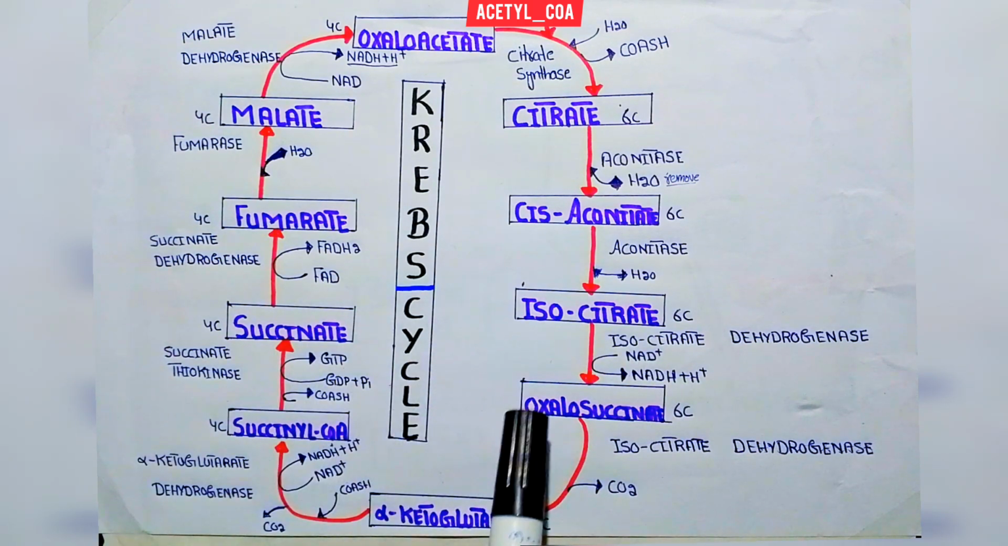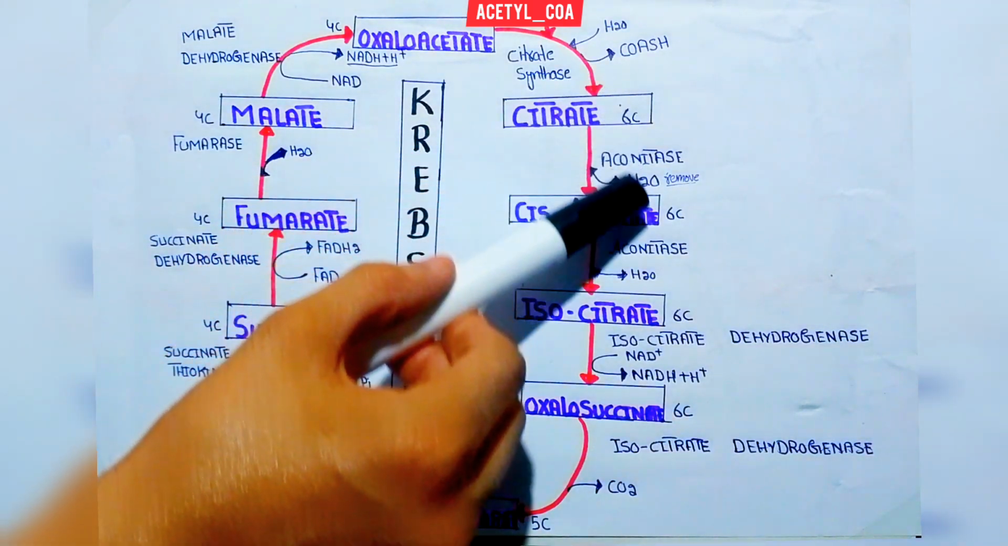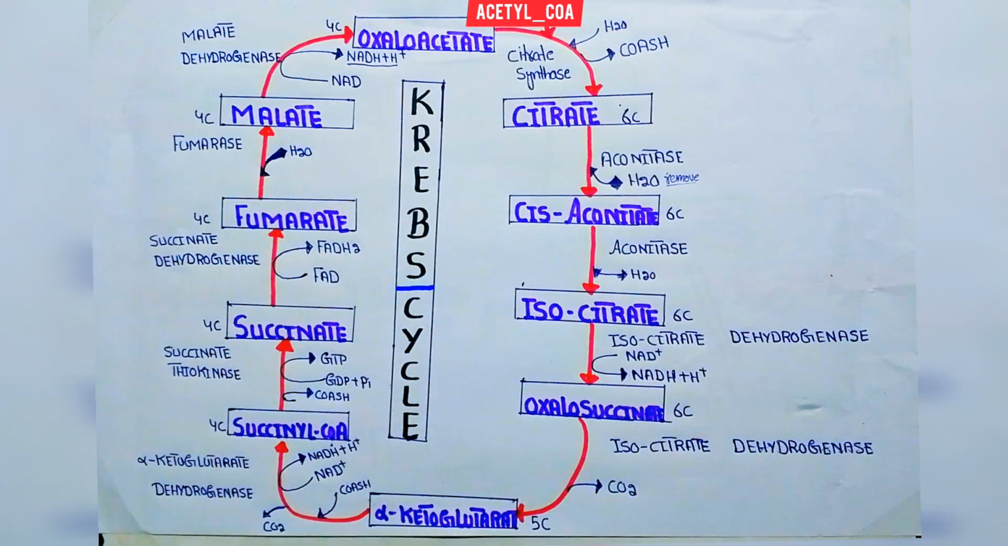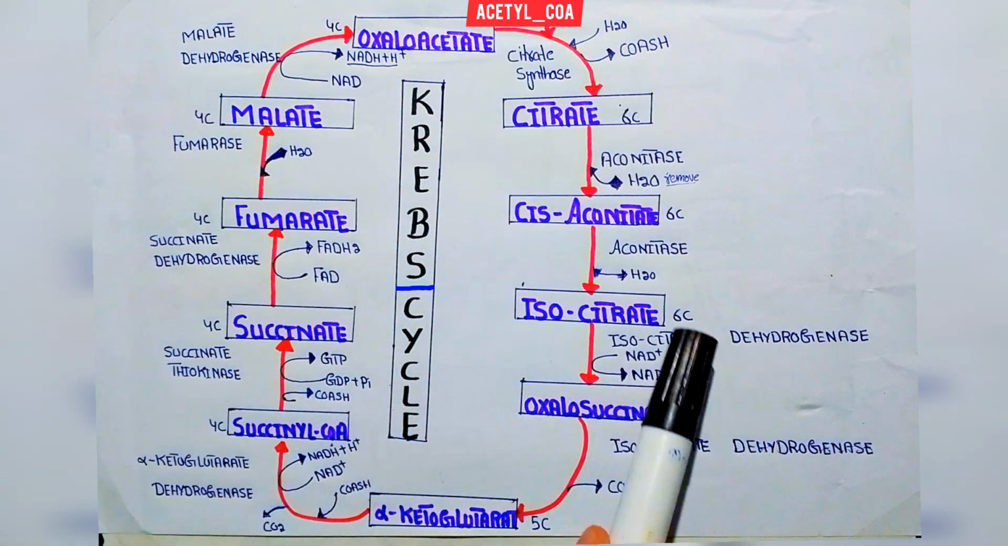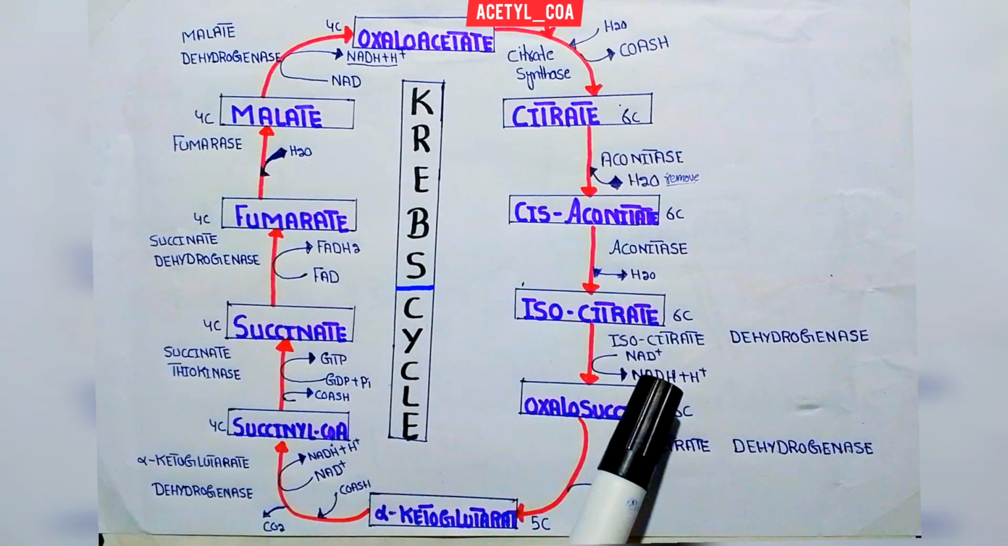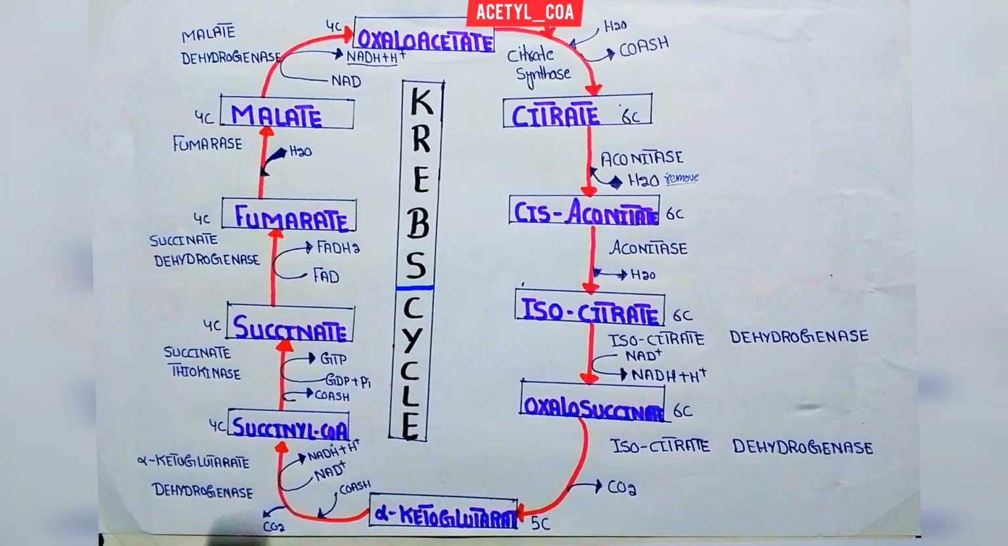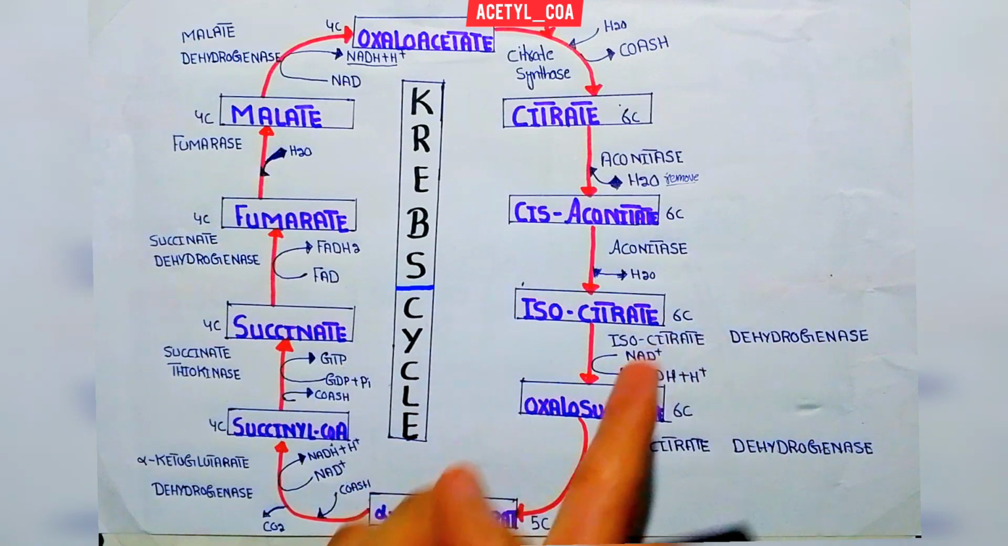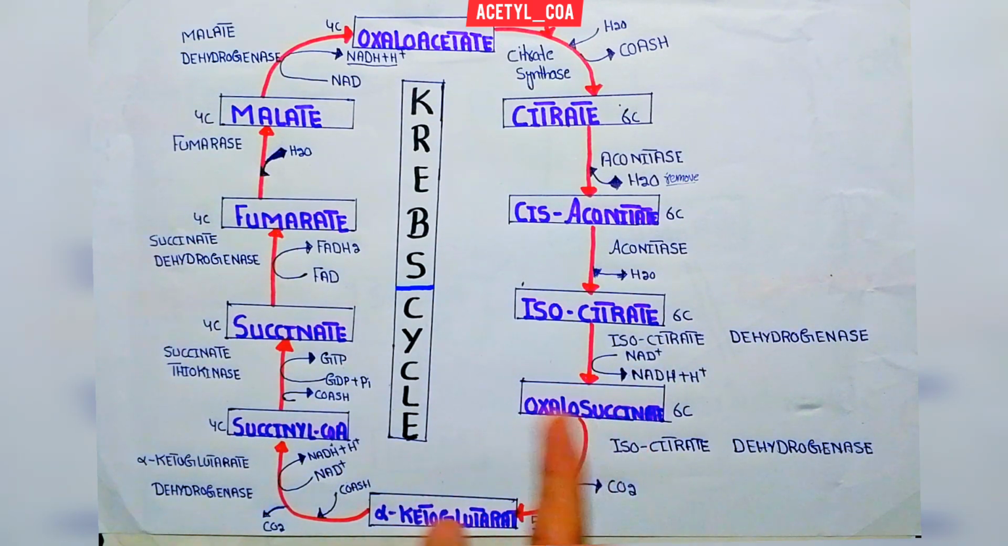So actually this isocitrate is converted into oxalosuccinate. All of these compounds are six carbon compounds. Here oxidation occurs, meaning removal of hydrogen occurs. Now in the next step, the same enzyme, isocitrate dehydrogenase, acts on the oxalosuccinate. Here decarboxylation occurs. So in the first step oxidation occurs, while in the second step decarboxylation occurs.